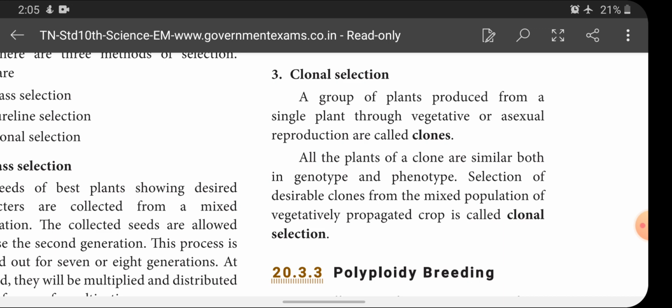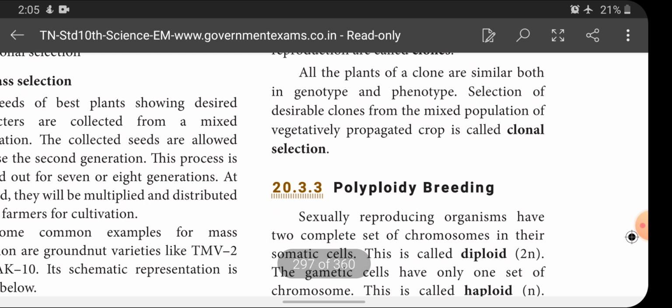Okay. Next one is polyploidy breeding. This I will continue in my next class, children.